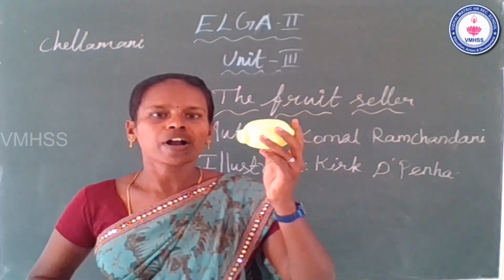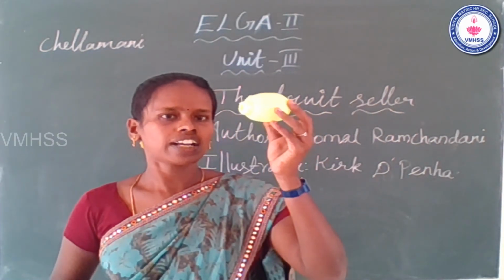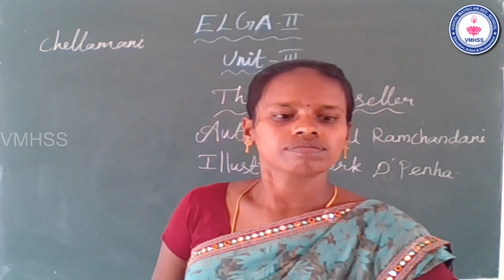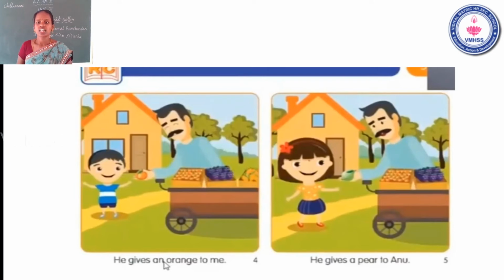Yes, this is pear fruit. Okay. Can you see this? Pear fruit. Okay. He gives a pear to Anu. Once again, I read these pages.